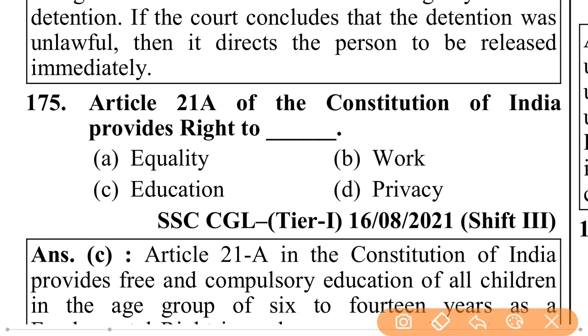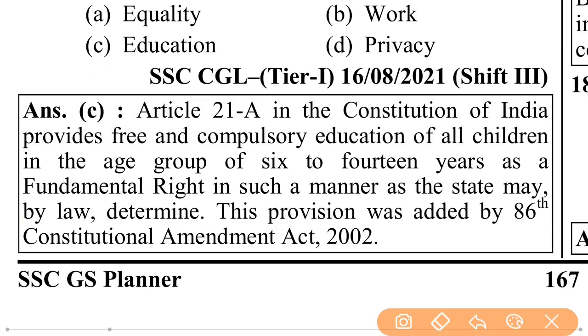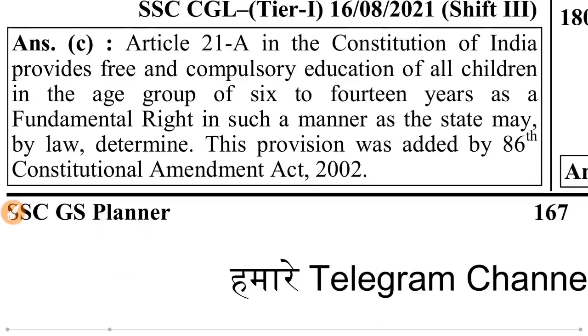Article 21A of the Constitution of India provides the right to education. Article 21A in the Constitution of India provides free and compulsory education to all children in the age group of 6 to 14 years as a fundamental right in such a manner as the state may by law determine. This provision was added by the 86th Constitutional Amendment Act 2002.